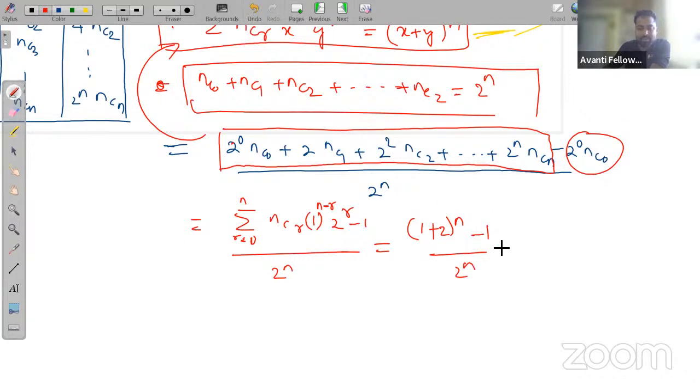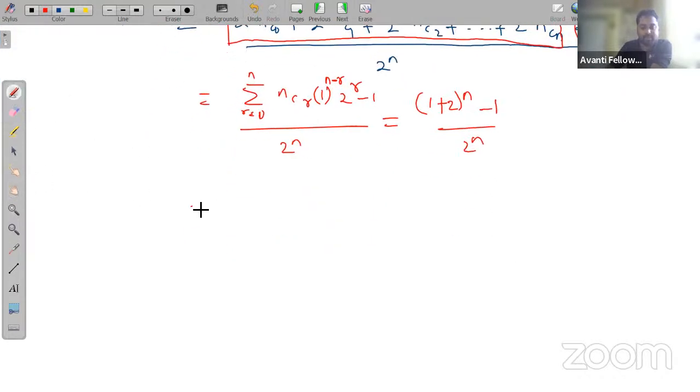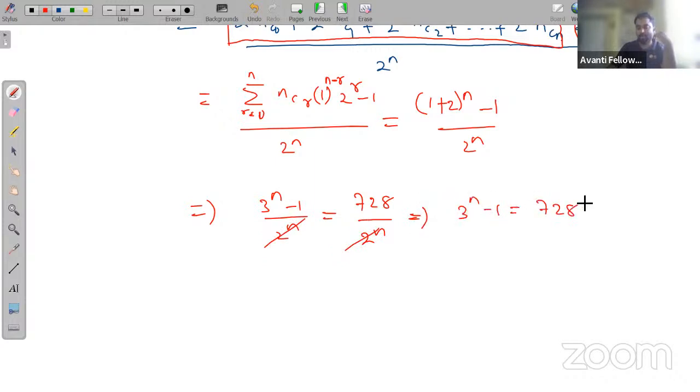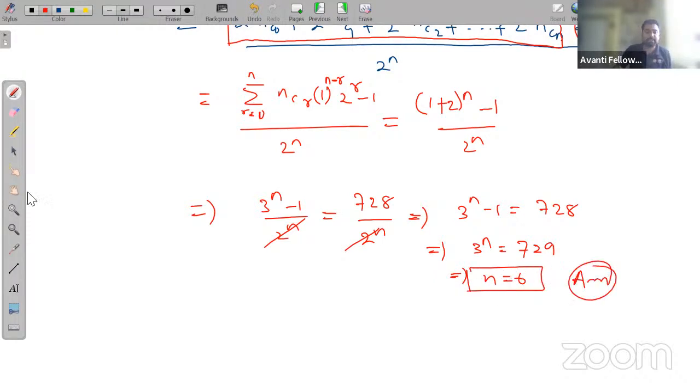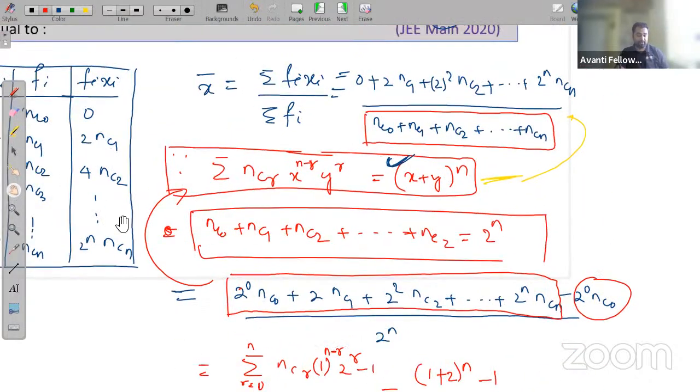So it is given that 3 raised to n minus 1 upon 2 to the power n is equal to 728 upon 2 raised to n. So 2 raised to n will cancel out. This will be 3 raised to n minus 1 is equal to 728, and this will be 3 raised to n is equal to 729. So n will be 6, since 3 to the power 6 gives you 729. The answer is 6.